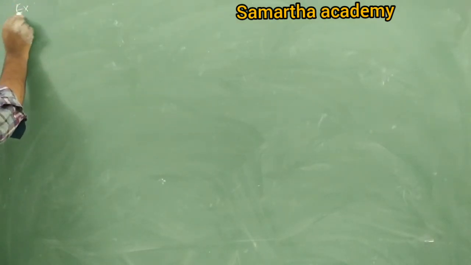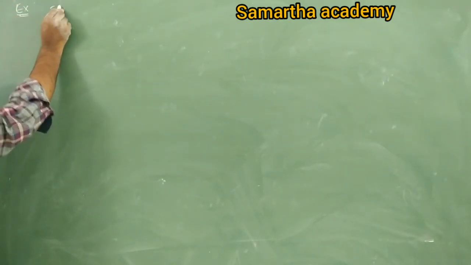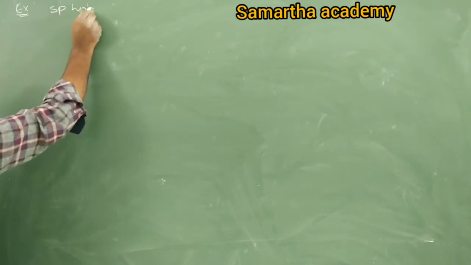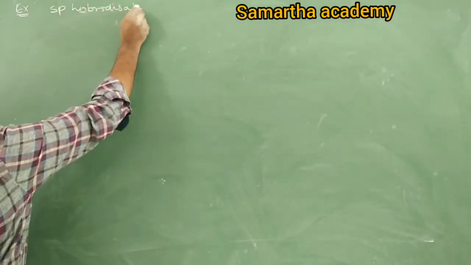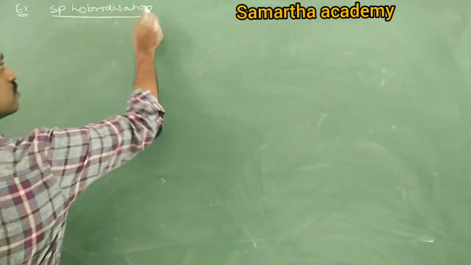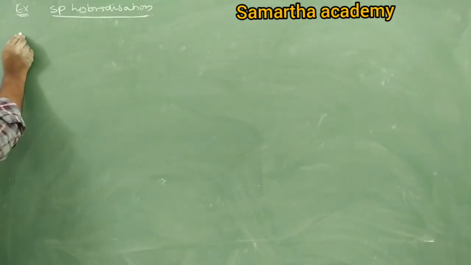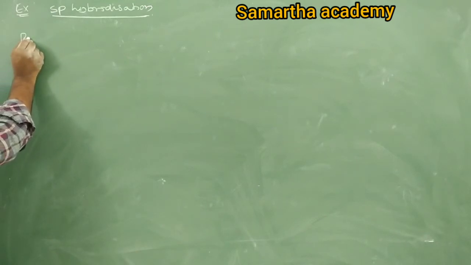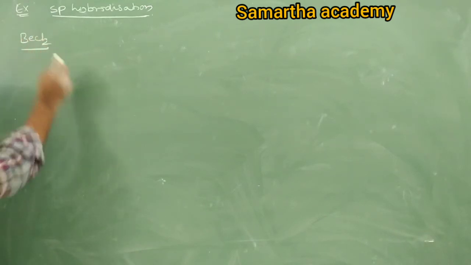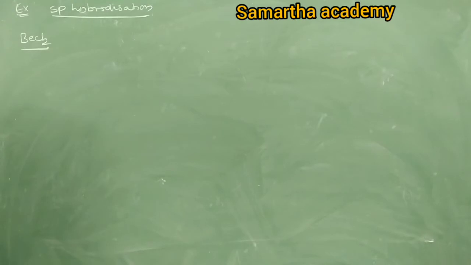Example for sp hybridization. Come on, tell me. The typical example is BeCl2, beryllium chloride. Beryllium chloride has sp hybridization.